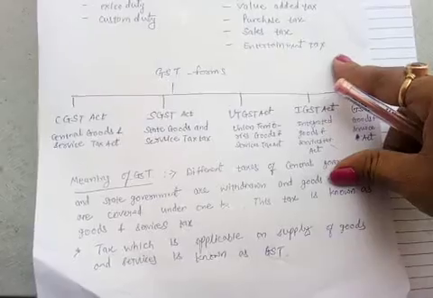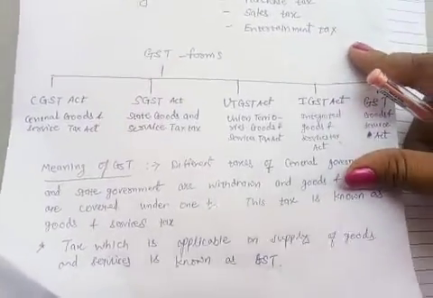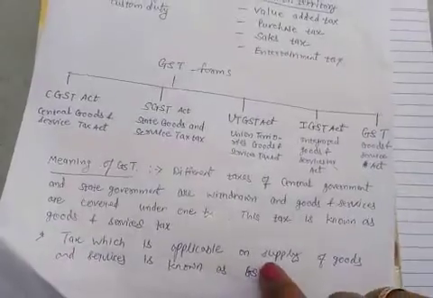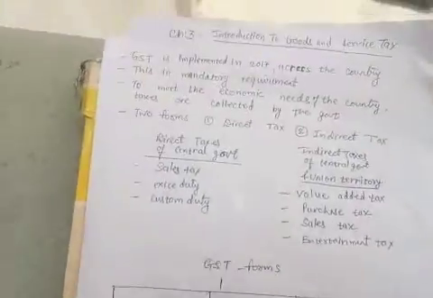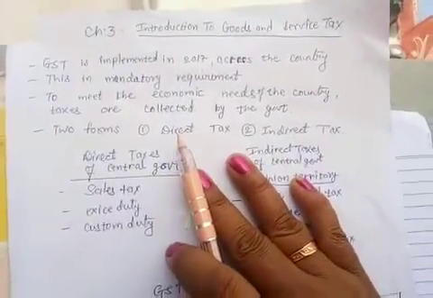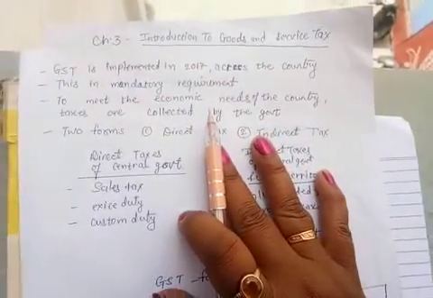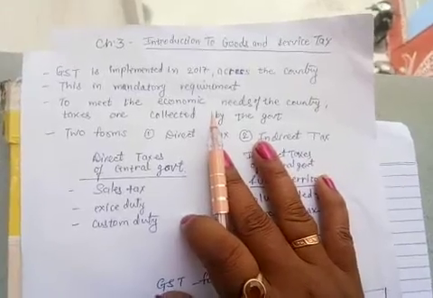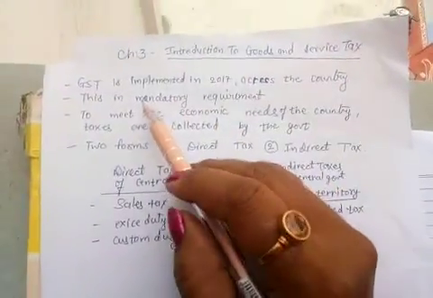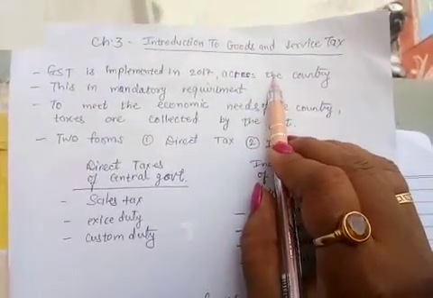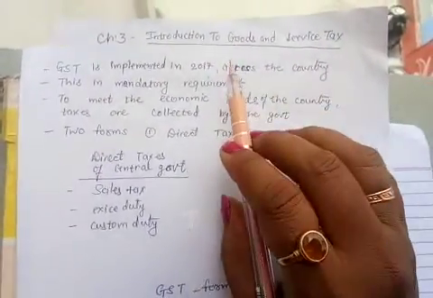It is one kind of tax that we have to give to the government, which is applicable on supply of goods and services. GST is applicable on the supply of goods and services, right? So that tax is called GST. The GST is nothing but a tax applicable on goods and services. Now GST was implemented in 2017 in India across the country, right?